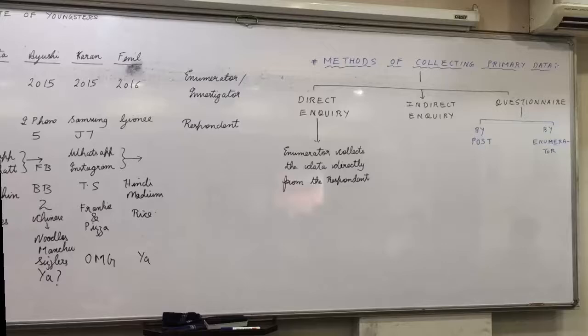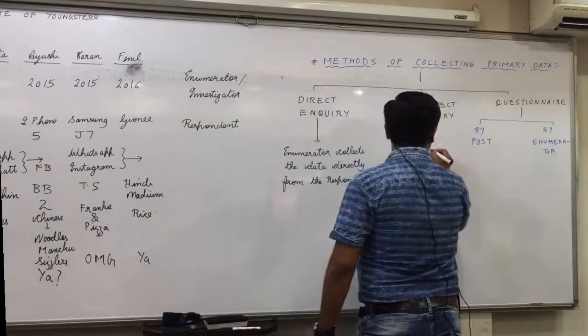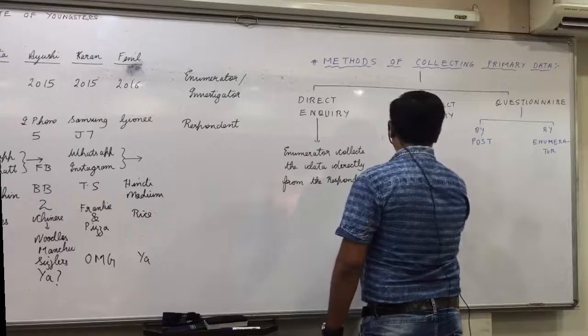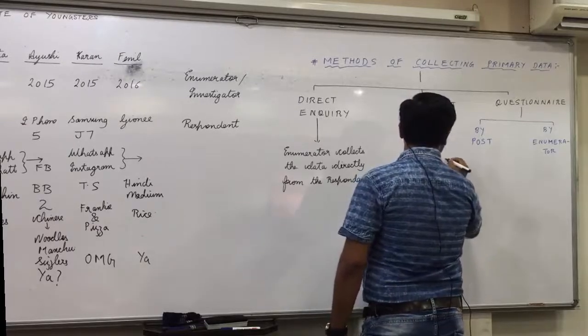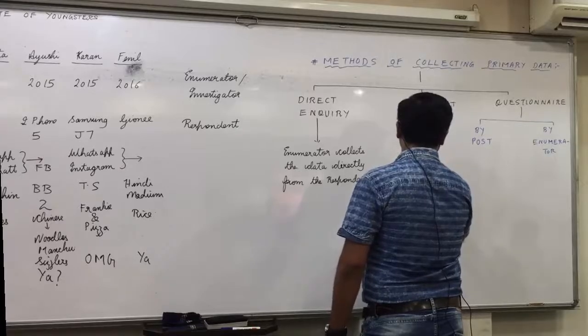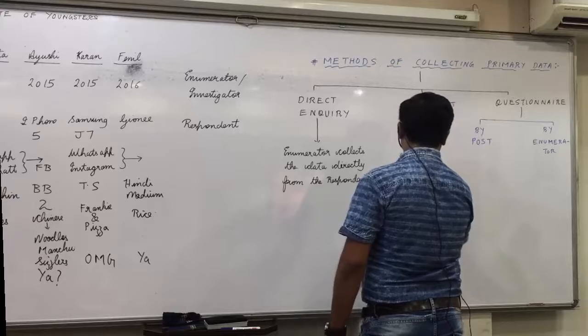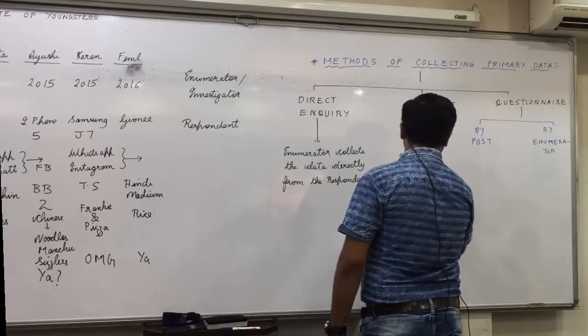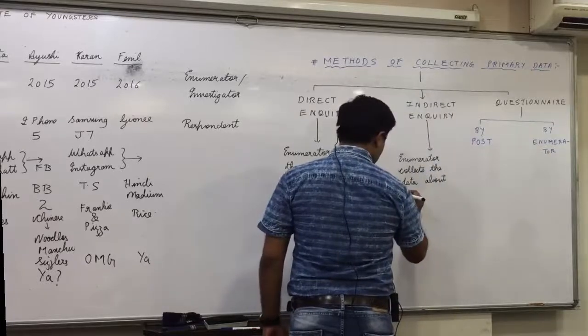Any confusion? Below indirect inquiry, the enumerator collects the data about the respondent.